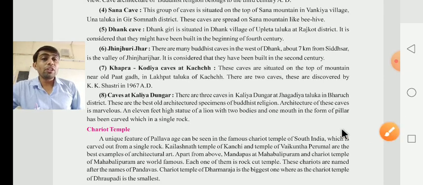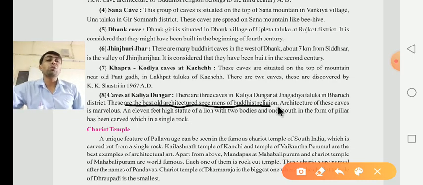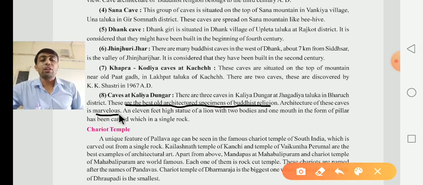The architecture of these caves is marvelous, adbhut. All these architectures of the caves are marvelous, and they are located in the Bharuch district.